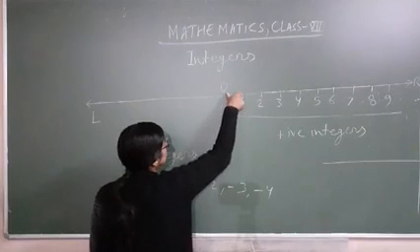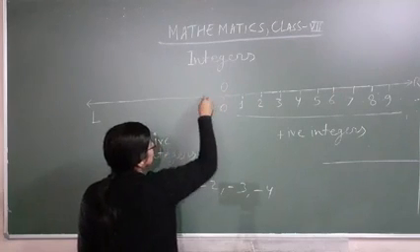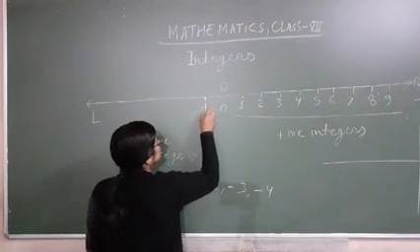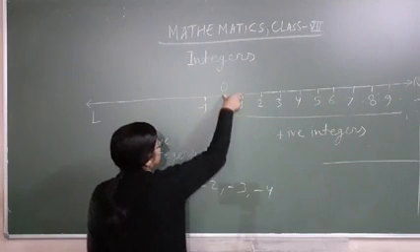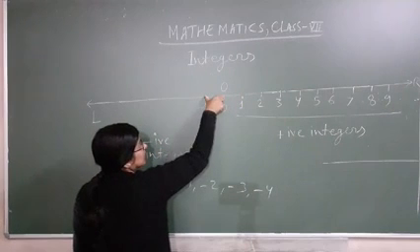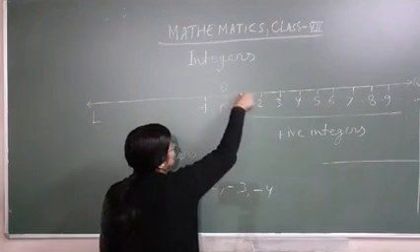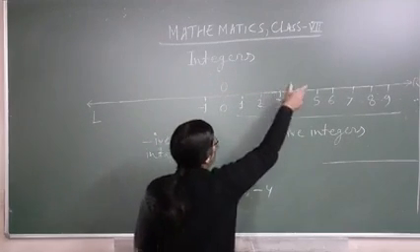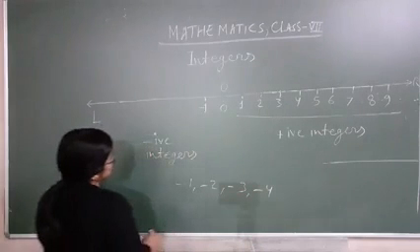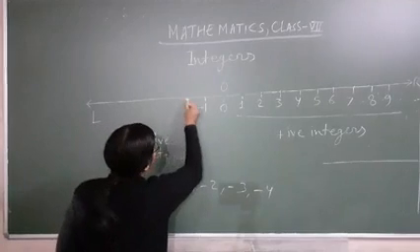How much gap you have taken here, the same you have to take on this side also. And here -1. This is your -1. How much gap you have taken between 0 and 1, the same you have to take between 0 and -1. You have to focus on that. That gap should be equal everywhere, on the right side or on the left. Everywhere we will take an equal gap.